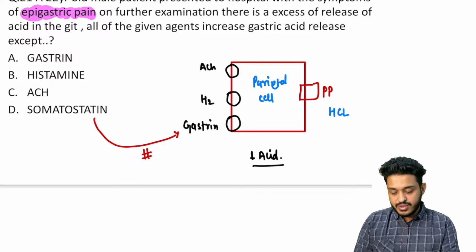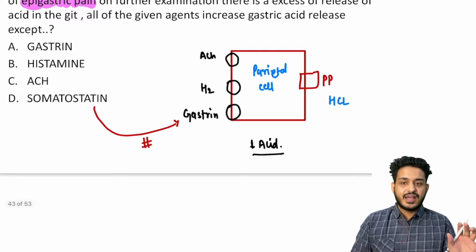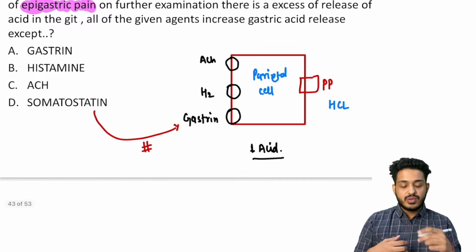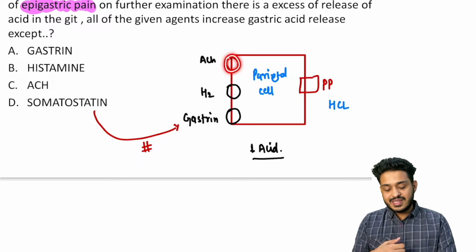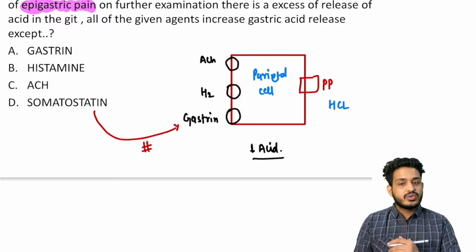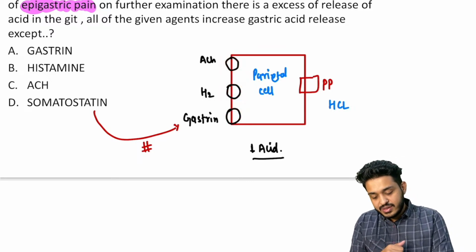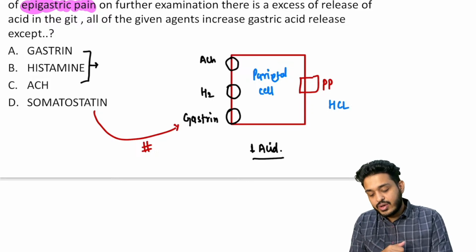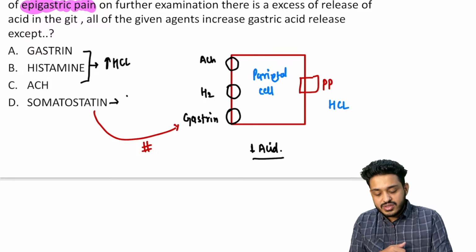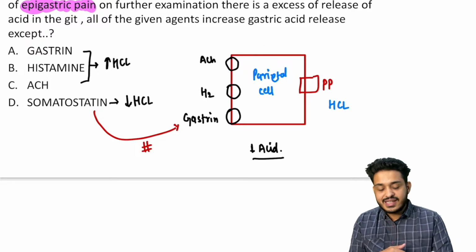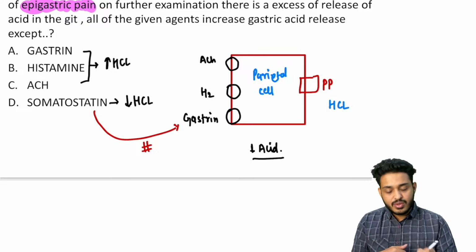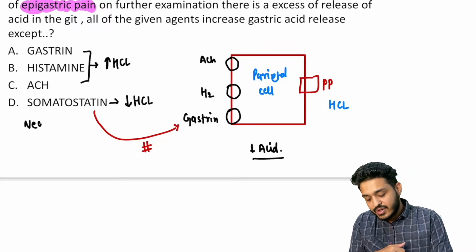If you are having an issue, let me give you a simple basic understanding. Whenever you are eating something, what is going to happen? You are going to have these three things. These three things are going to increase the acid. Remember, gastrin, histamine, and acetylcholine are responsible for the increase in HCl production, whereas somatostatin is responsible for the decrease in HCl production. Apart from this somatostatin, there will be negative feedback.